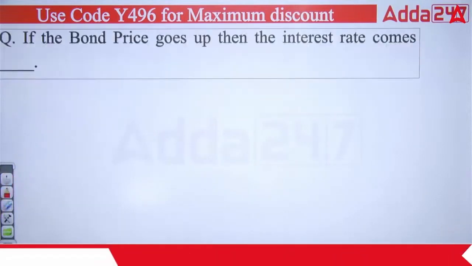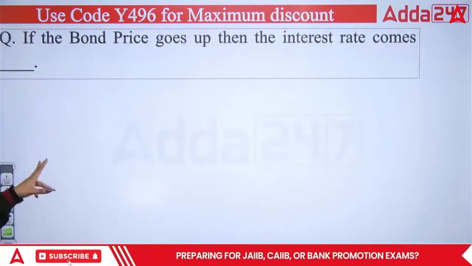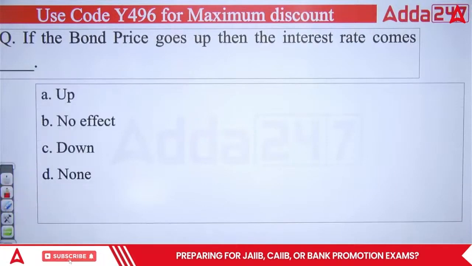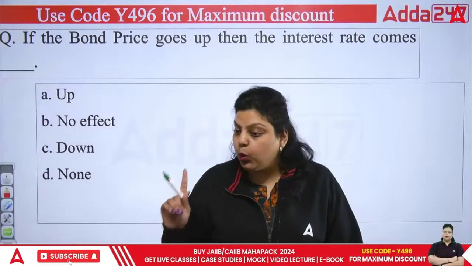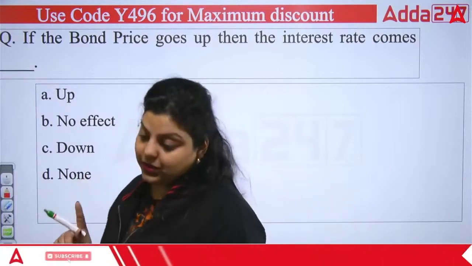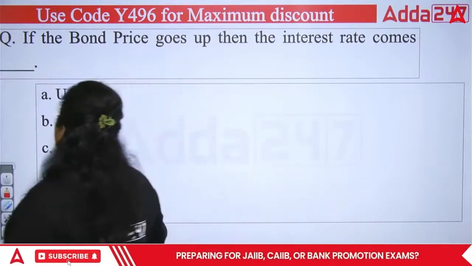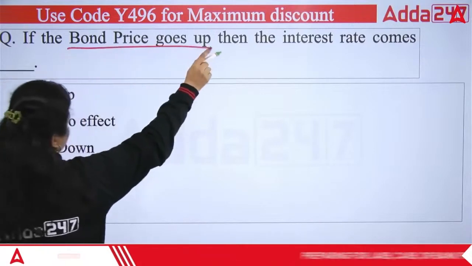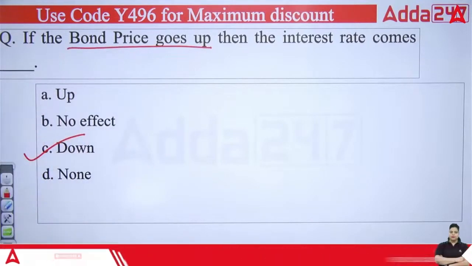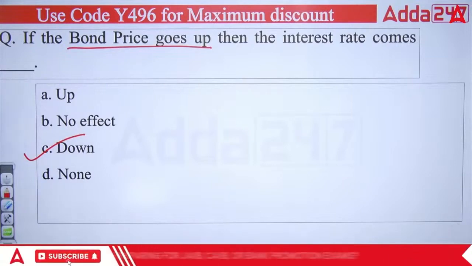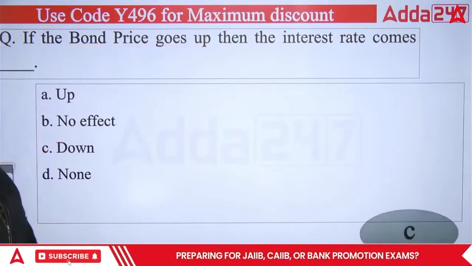Okay, next question. If the bond price goes up, then what happens to the interest rate? Do remember the bond price and the interest rate have an inverse relation. And if it is an inverse relation, when the bond price goes up, your interest rate goes down. So right answer is C. The interest rate will go down.